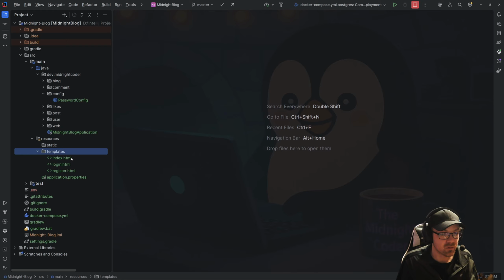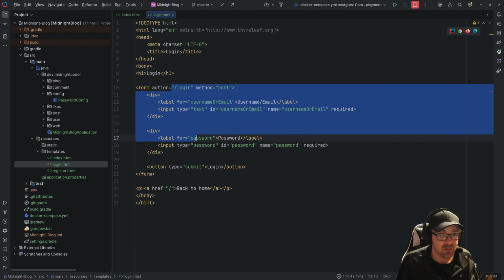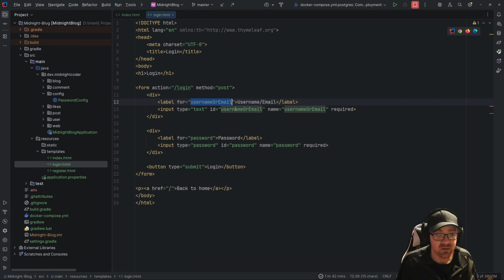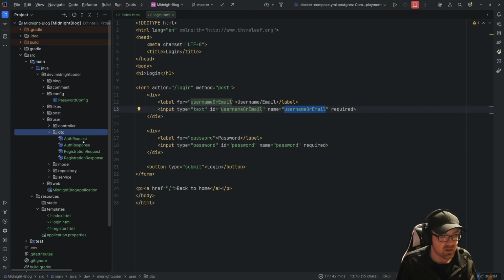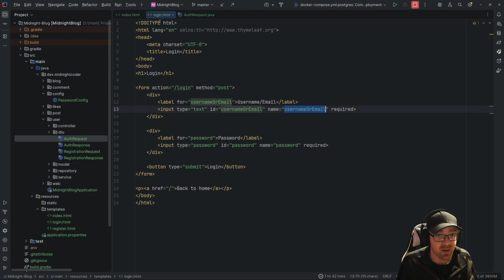Alrighty, so with these templates out of the way, I've got a very simple home page, which is going to have a login and a register button for now. The login page is going to ask you for a username or email. This name does matter, as it does get mapped to the DTO that we have as our, what is this, login? Login as our auth request. Username or email, password. So because this is a username or email worded that way, we have to word the name of this as this. I did the others just for simplicity.